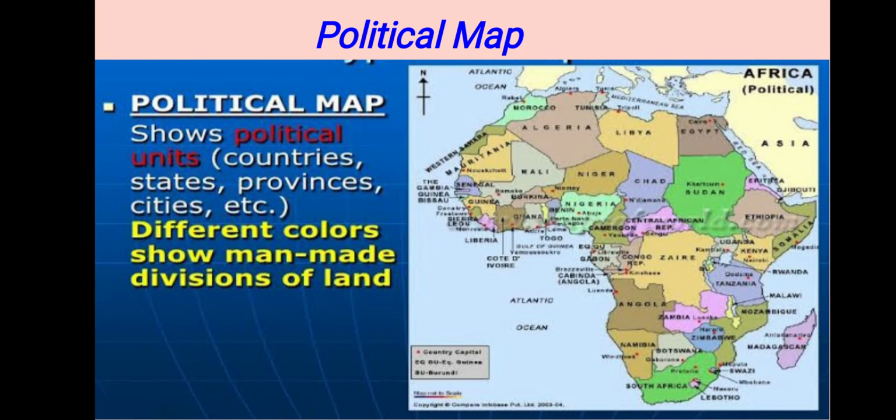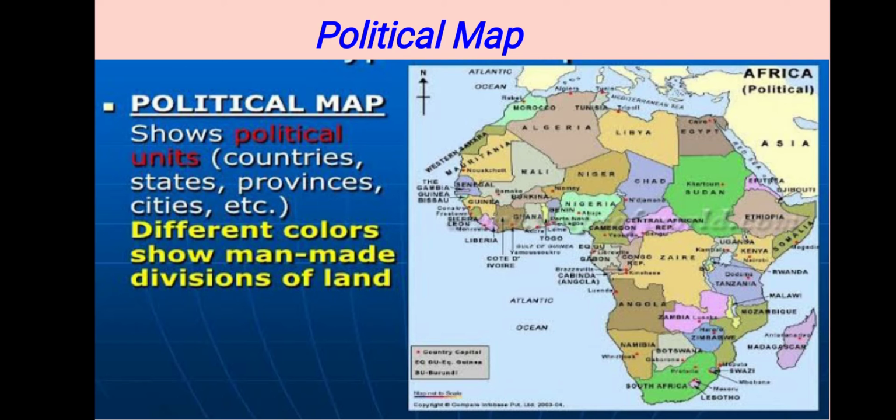Now see the second one, the political map. It is a map of Africa. What is shown to you here? Some countries are there, states are there. For the states and the countries, different colors are used here. So we are able to find a particular country and its borders with the help of this map. This type of map is known as the political map.